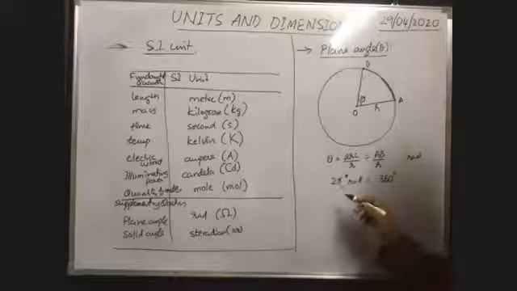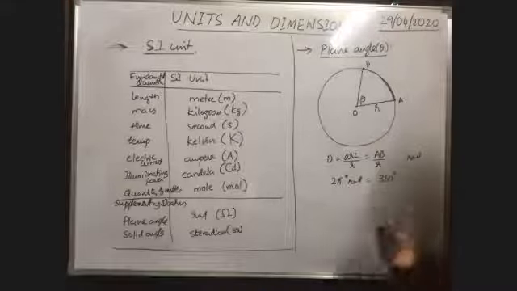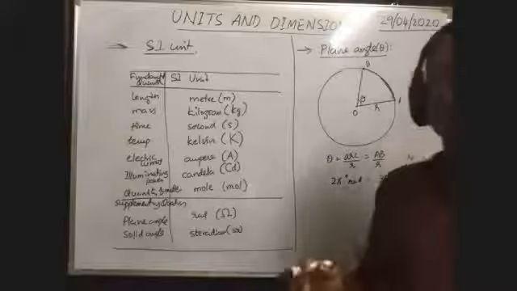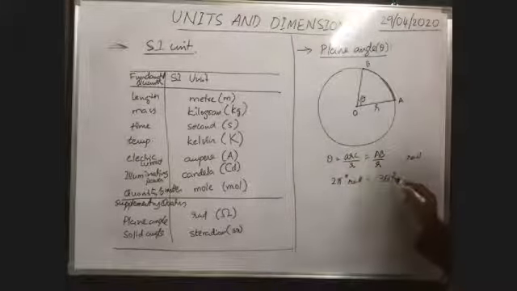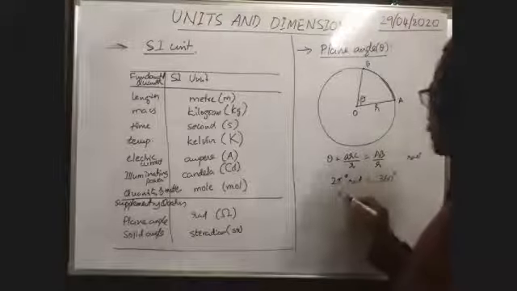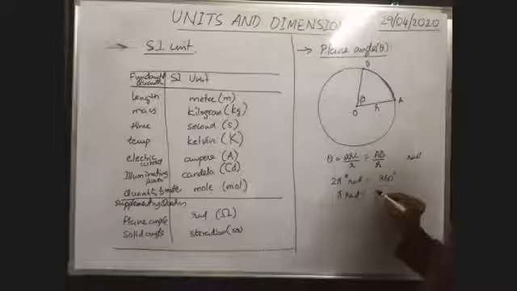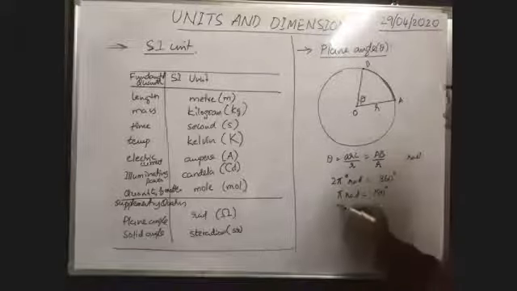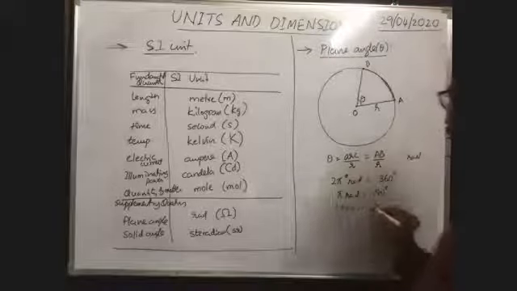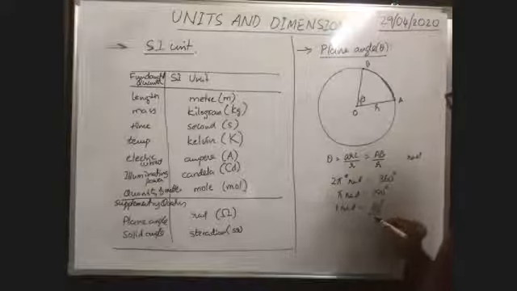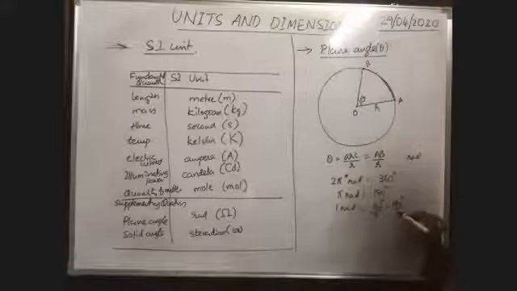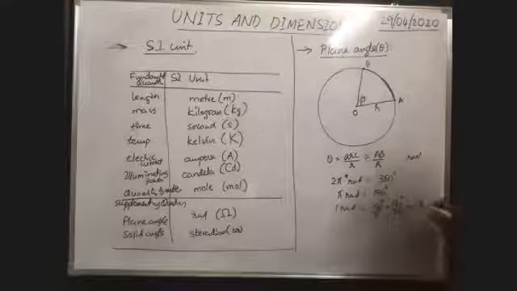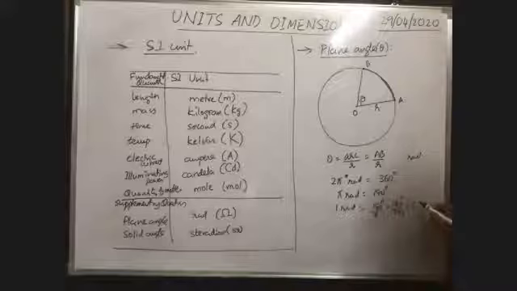Actually, radian is the SI unit, but degree is the practical unit. For our convenience, we introduce the practical unit. 2 pi radians is considered as 360 degree, or pi radian is equal to 180 degree. Or 1 radian is equal to 180 degree by pi. Pi means 22 by 7. So 180 degree by pi means 180 degree by 22 by 7.